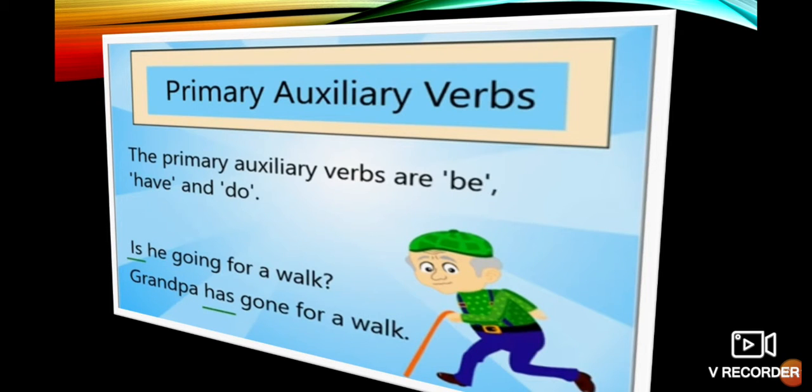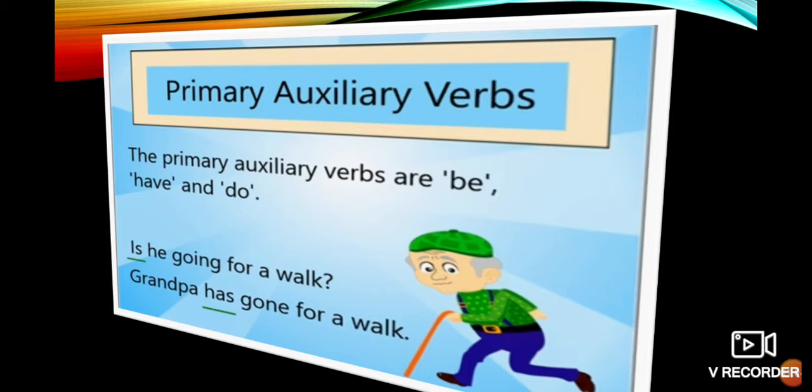So let's discuss in brief primary auxiliary verbs. Primary auxiliary verbs are be forms, have forms, and do forms. Be forms are is, am, are, was, were. Have forms are have, has, had. Do forms are do, does, did.